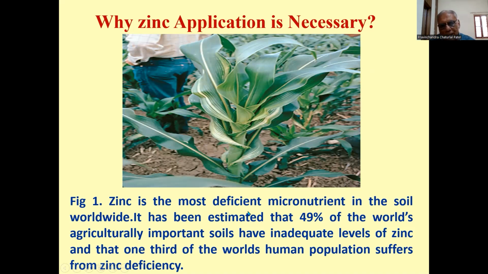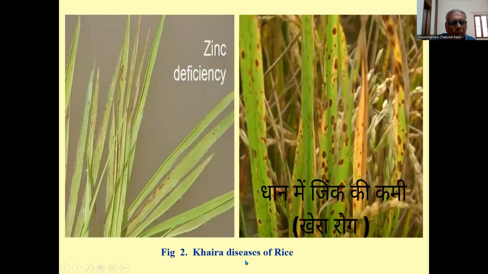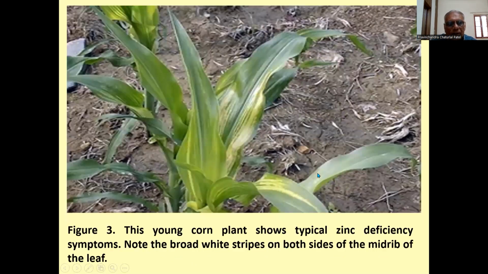Zinc is the most deficient micronutrient in soils worldwide. It has been estimated that 49% of the world's agriculturally important soils have inadequate levels of zinc, and that one third of the world human population suffers from zinc deficiency. Zinc deficiency is observed in rice or paddy, and it is known as Khaira disease.